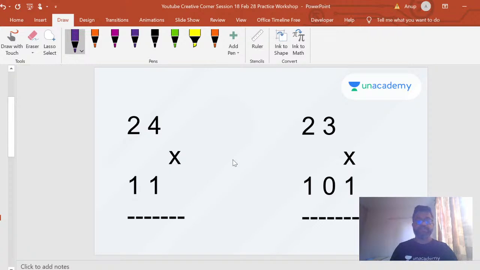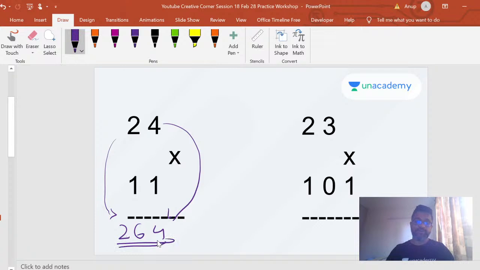All right. So let's look at multiplication by 11. Now I've told multiplication by 11 is a very easy thing. So all you have to do is take the first digit, bring it down here directly. Take the last digit, bring that also down here directly. And then the middle digit is sum of these two, 264. That's all it is. So taking your first digit, bringing it down, second digit also bringing it down. Put it on either sides. The middle digit is what you get the answer.